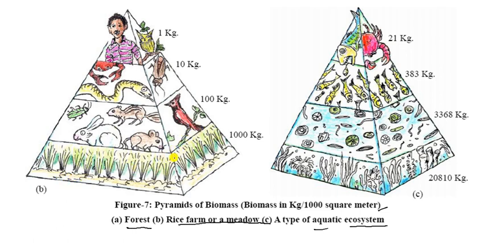Suppose the plants are growing here in the rice farm. So 1000 kg of plants are growing here, but the animals that depend on them have a mass of 100 kg. They depend on these plants. So it is the first trophic level, and it is your second trophic level. What about this? They are very few, about 10%, so 10 kg. So you can see here it is 1000 kg, it is 100 kg, and it is snakes and insects and others, that is 10 kg, and on the top they are very few, that is 1 kg of this one. So that is the trophic levels of the rice farm. These are our trophic levels in the rice farm, the farming land.